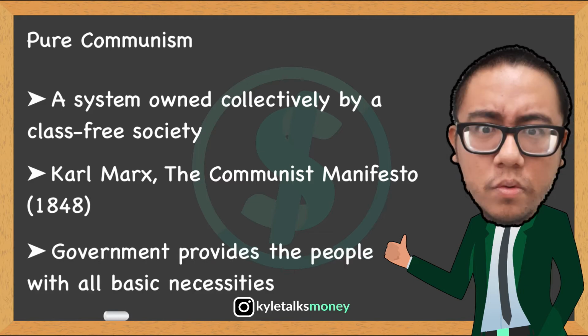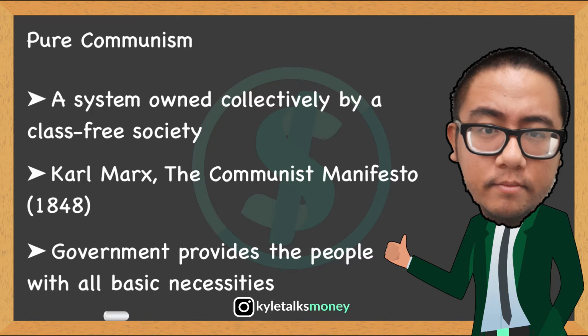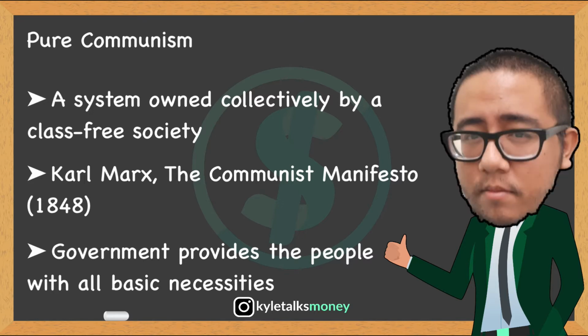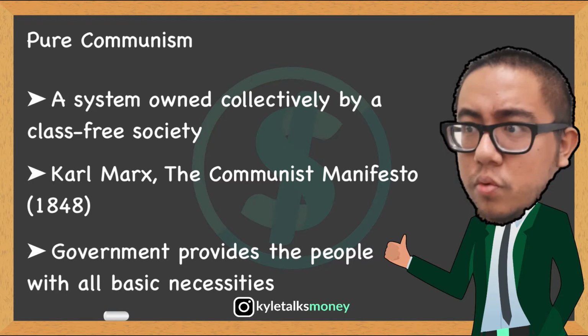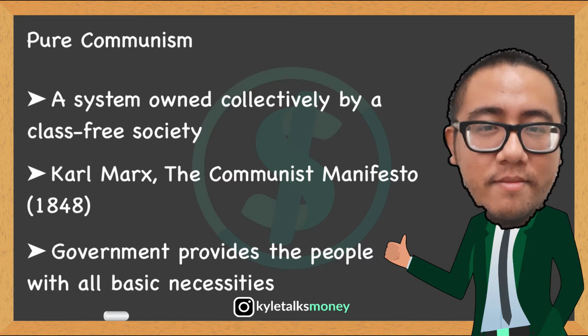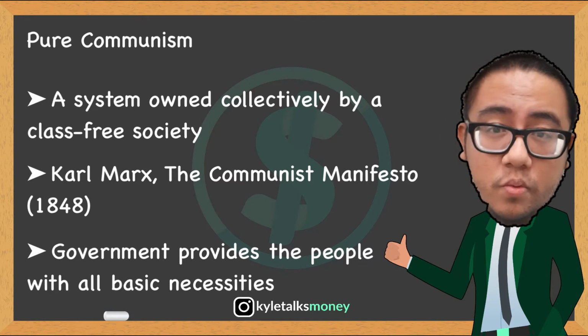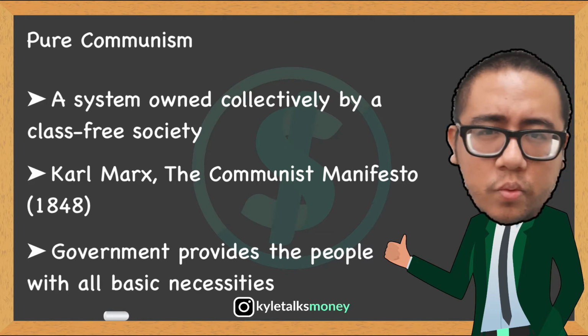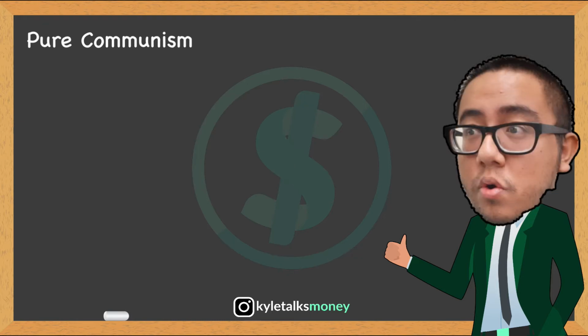Under pure communism, the central government provides the people with all basic necessities such as food, housing, education, and medical care, thus allowing the people to share equally from the benefits of collective labor. Free access to these necessities depends on constant advances in technology, contributing to ever greater production. In 1875, Karl Marx coined the phrase used to summarize communism: from each according to his ability, to each according to his needs. So then what is pure socialism?